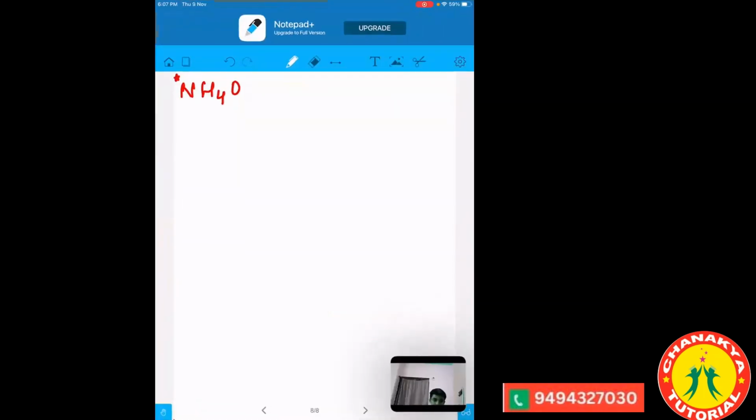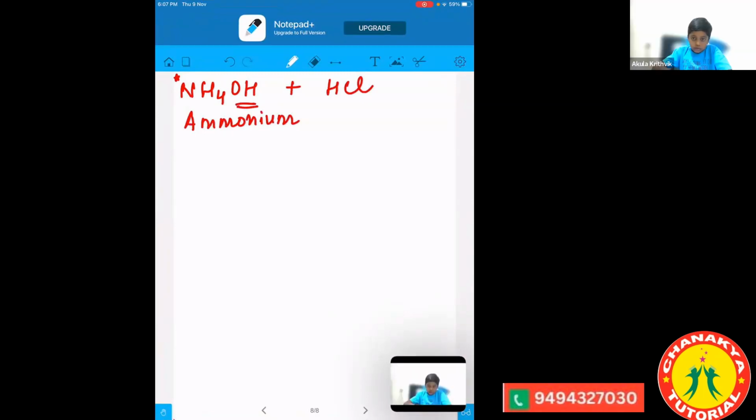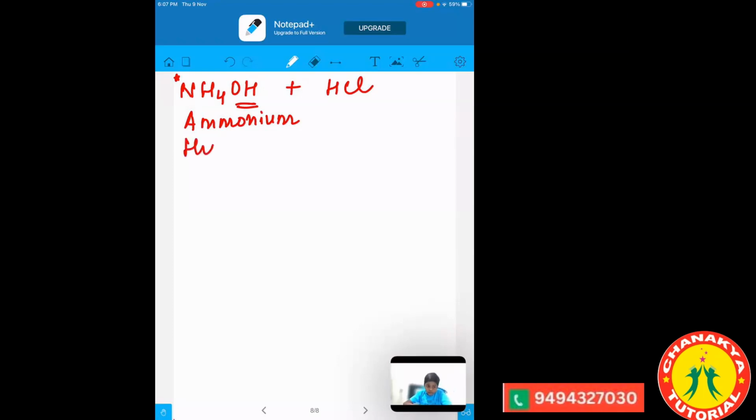Okay, so NH4OH plus HCl. Now, I'll tell you the name of the NH4OH. NH4 is basically ammonium. Now, what will be the name of the OH? Hydroxide. Correct. Now, what you need to keep in mind always is that NH4 stands for ammonium. So NH4 is ammonium and OH is hydroxide, so the name of the compound will be ammonium hydroxide.